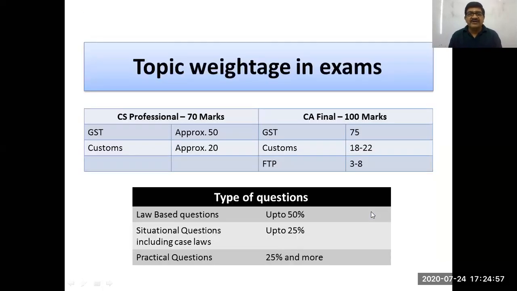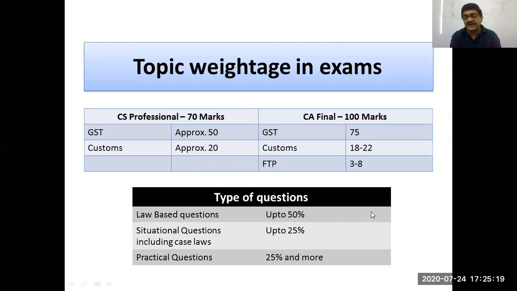Now, topic-wise weightage for CS Professional. Total marks allotted for indirect tax is 70 marks. Out of that, GST is approximately 50 and customs is approximately 20, because the institute has not given a bifurcation of how much is for GST and how much is for customs. That's why I have given an approximate split, depending upon the past examination papers that I have seen.